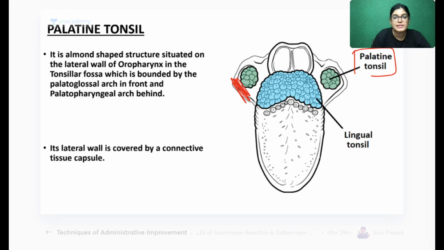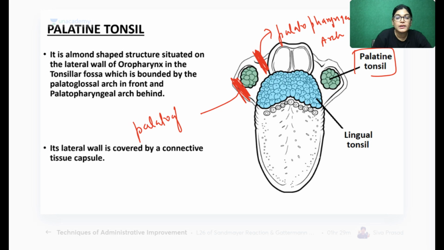So there are two folds. One is this and the other fold is this. Okay, there are two folds. The posterior fold is formed by the palatopharyngeus arch. What does it contain? Palatopharyngeus muscle. The anterior fold is called the palatoglossal arch.